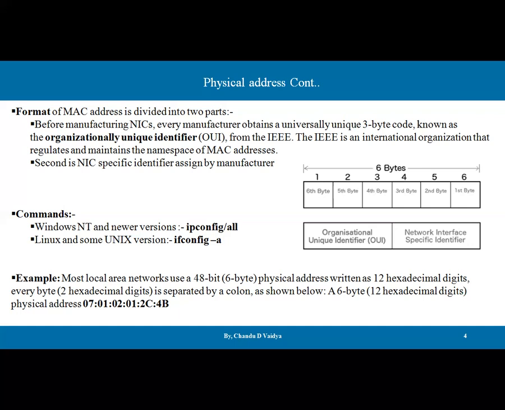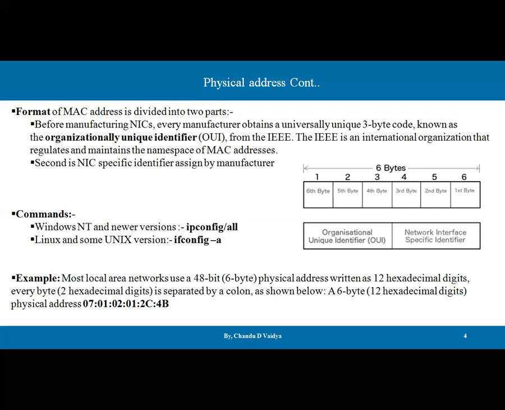So we have the command ipconfig /all that needs to be typed in, let's say, the Start command prompt, and we can have this MAC address in front of us. If we have a Linux operating system, we can use ifconfig -a. So these are the commands used to see the MAC addresses.